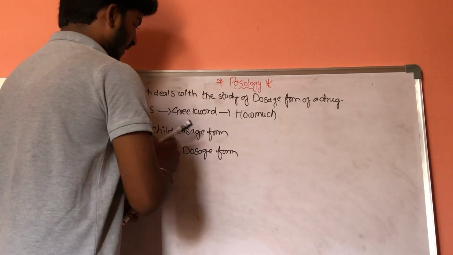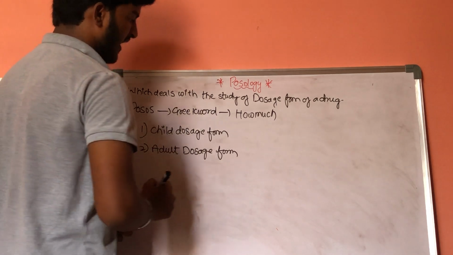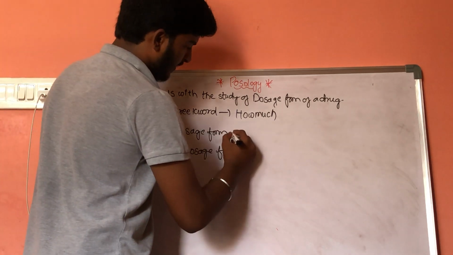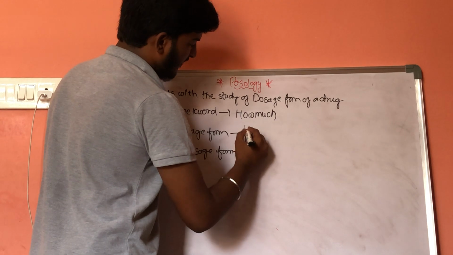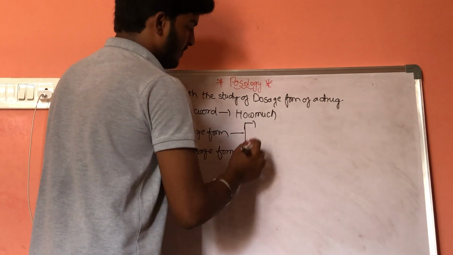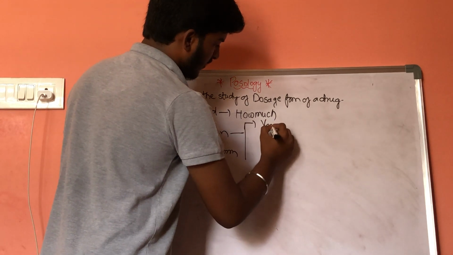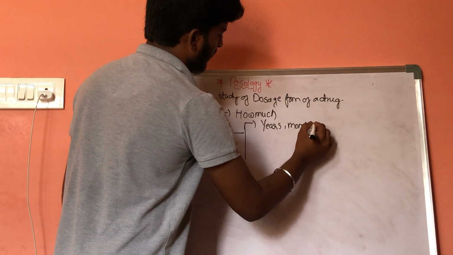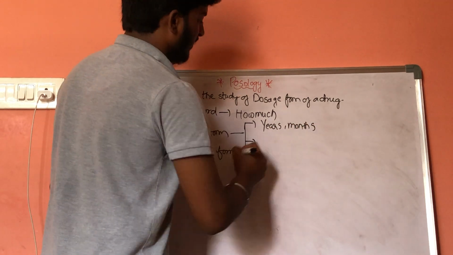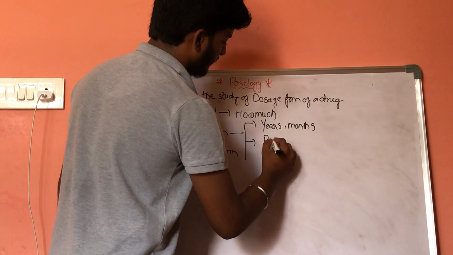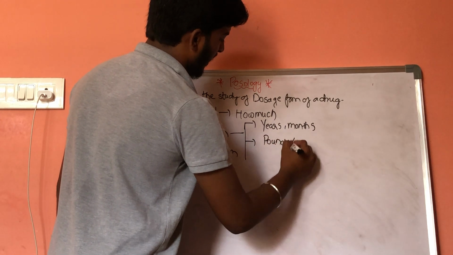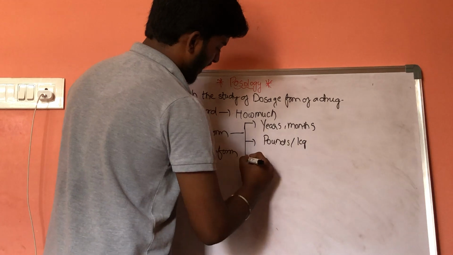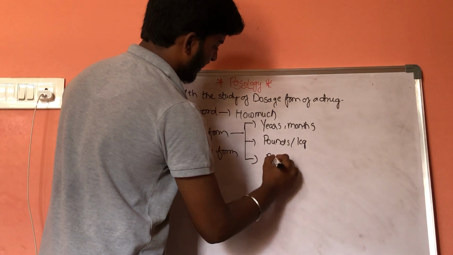Now, when we talk about child dosage forms, here we have many formulas. One is based on years and months, while the other one is pounds and kilograms, and the other one is body surface area.